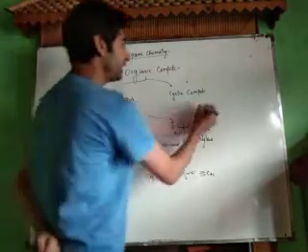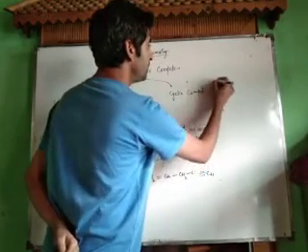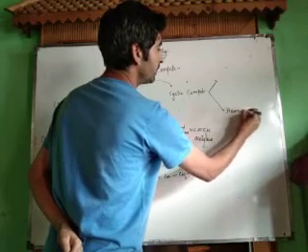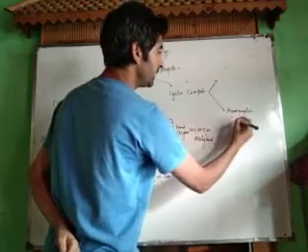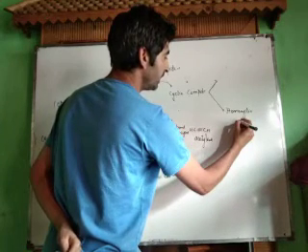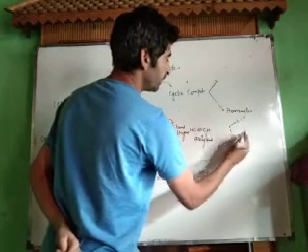Now cyclic organic compounds, we classify them into two categories. These may be homocyclic compounds. By homocyclic we mean that they are made up of only carbon atoms. For example, we have cyclopropane, only made up of carbon atoms.